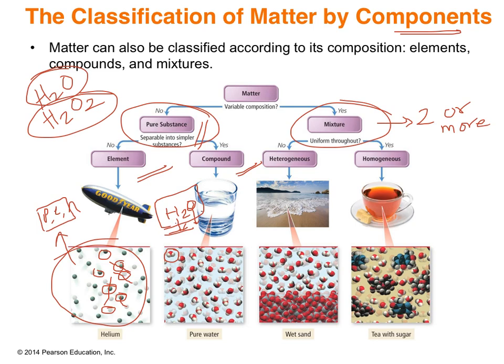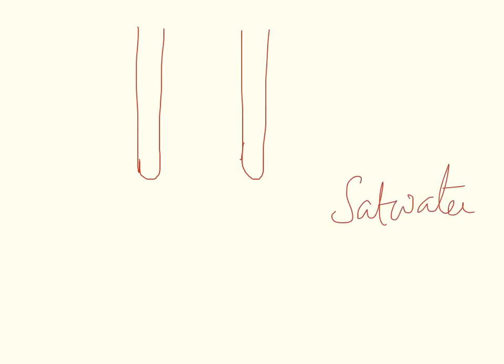Now what about mixtures? Think about a set of test tubes given to you. Say one test tube has salt water, or salt solution. The other test tube has a sand and water mixture. Will you be able to identify which is salt water and which is the sand and water mixture?